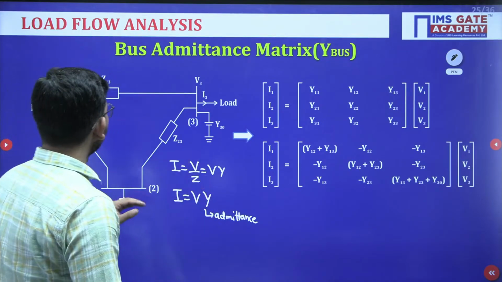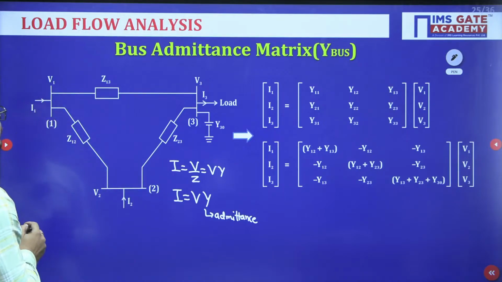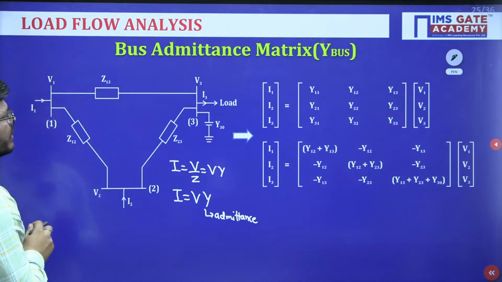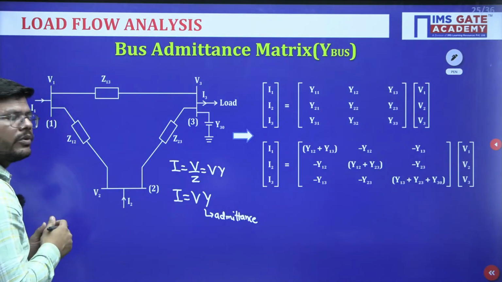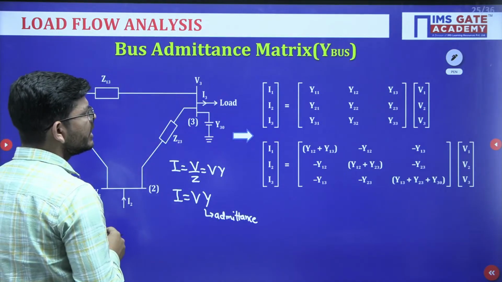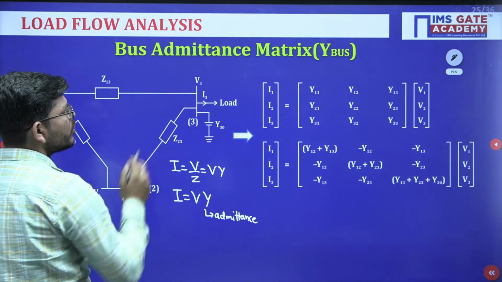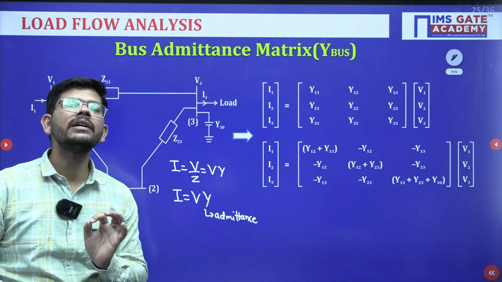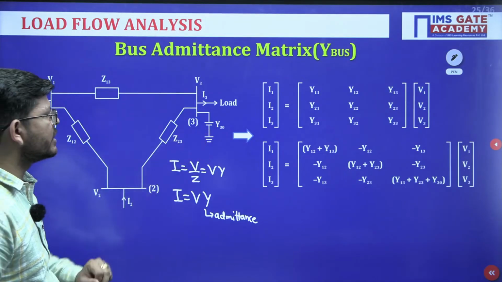You can see for this system, bus number 1 has voltage V1 and one generator is supplying current I1, bus number 2 has voltage V2 and one of the generators is supplying current I2, bus number 3 has a load connected with bus voltage V3 and the load is drawing a current of I3. So this is your load bus or PQ bus. These are your generator buses, one of which you can choose as the reference or slack bus, and there is a shunt element connected here as well.